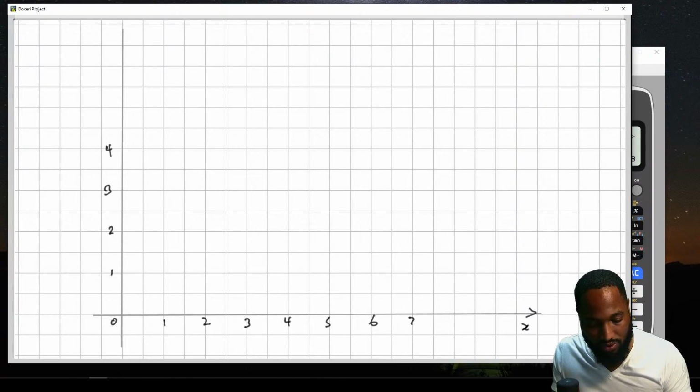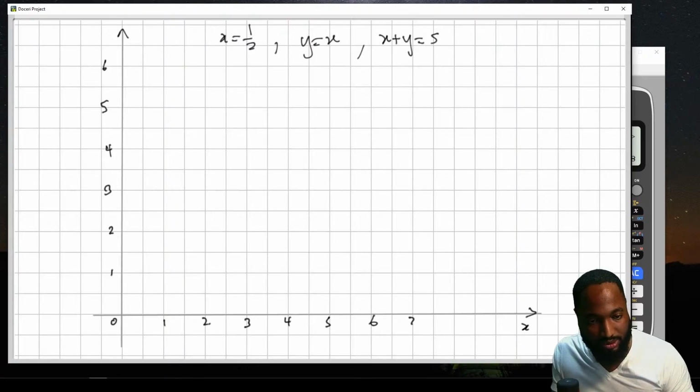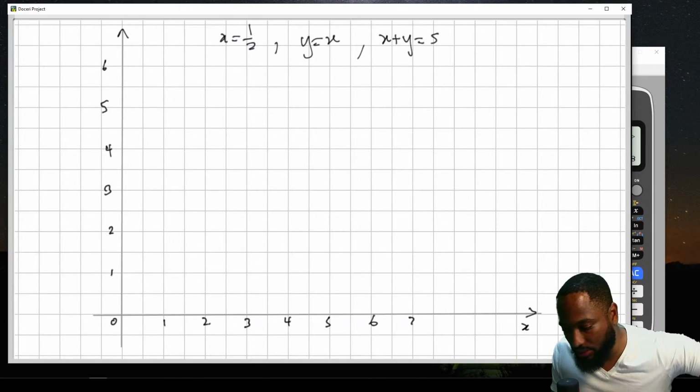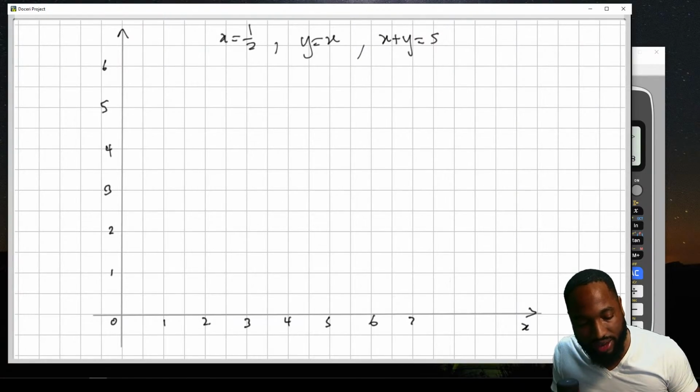3, 4, 5, 6. And we need to draw the line x is equal to a half. We need to draw the line y is equal to x. We need to draw the line x plus y is equal to 5. All these lines we're looking to draw here: x is equal to a half, y is equal to x, and x plus y is equal to 5.